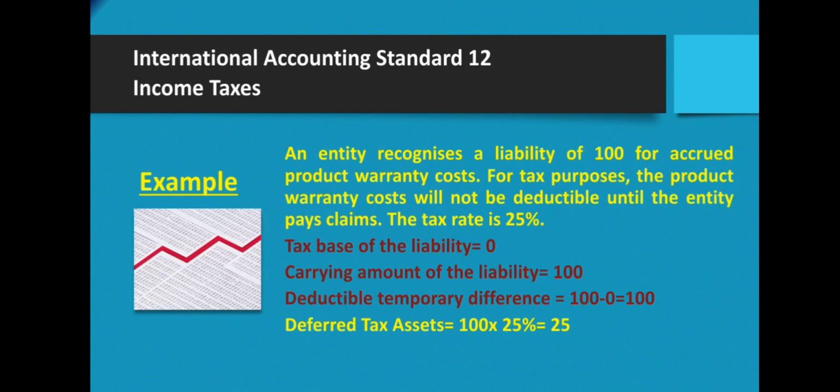Example: an entity recognizes a liability of 100 for accrued product warranty cost. For tax purposes, the product warranty cost will not be deductible until the entity pays the claim. The tax rate is 25%. Here, the tax base of the liability is 0. Carrying amount of the liability is 100. Deductible temporary difference will be 100 less the tax base 0, equal to 100. Deferred tax asset will be 25% of 100, that is 25.